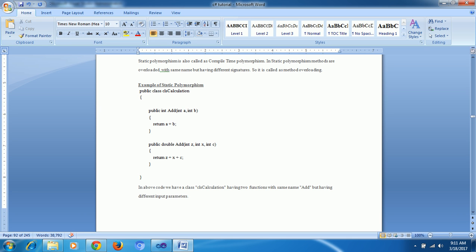Why does the type matter? If I want to call any method, how can I call it? Add(1, 2) I will pass. Here I am not mentioning any names, I am just giving 1, 2. One more way: a equal to 10, z equal to 10, x equal to 20, then Add(x, z).